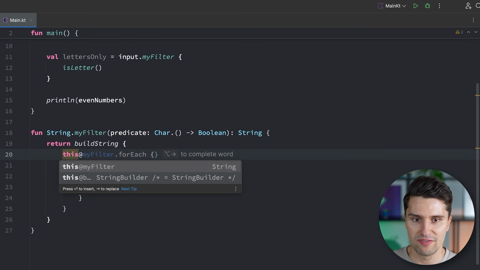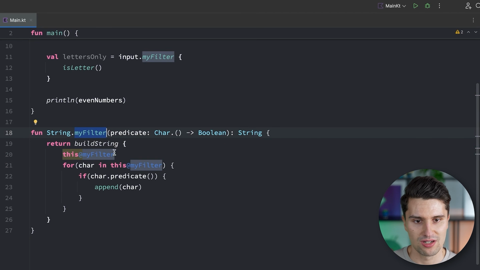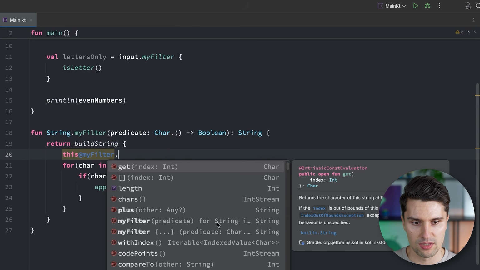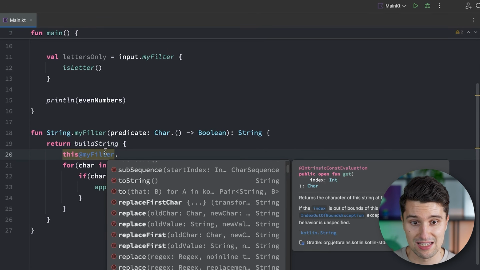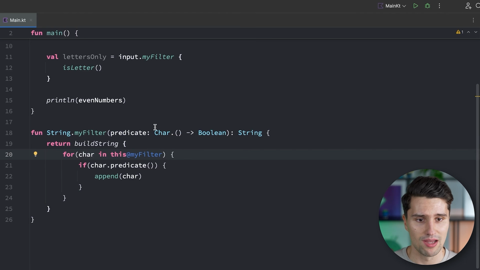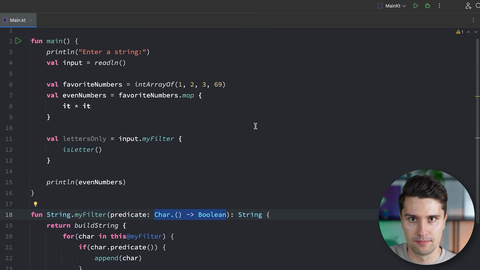So this at myFilter to reference, hey, I actually want the context of this myFilter function and not the context of this build string function. And then we can call all these string functions, since this now refers to the string we call this function on. I hope this now makes sense. I know lambda functions have quite a weird syntax if you're new to development, but they are super helpful and quite often needed.